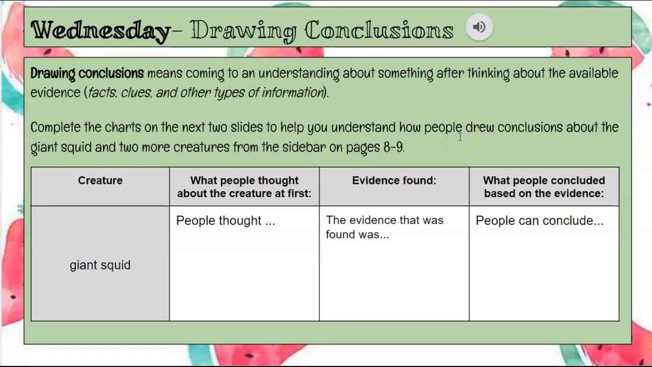On Wednesdays, you're going to begin drawing conclusions about the story. So a conclusion is coming to an understanding about something after thinking about all the information you are given. So you're going to draw conclusions on the giant squid by answering these questions or finishing these statements. If you need help, you can listen to the speech bubble here, and I will read these to you.